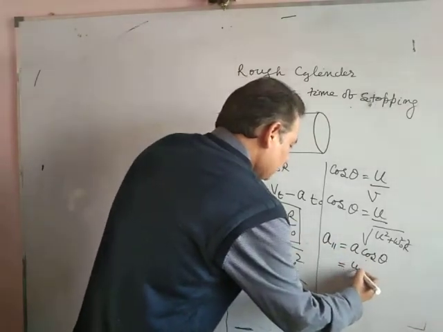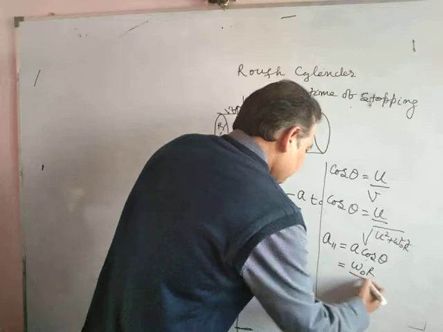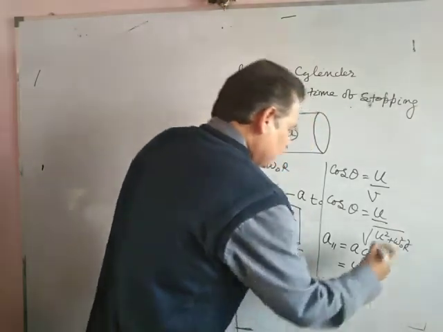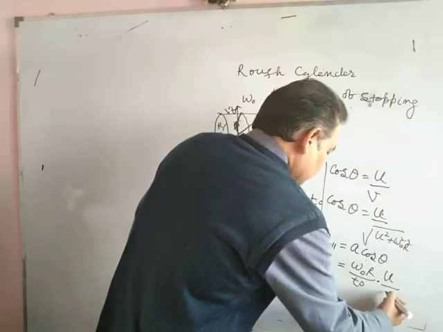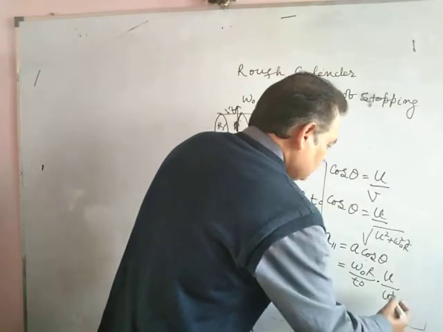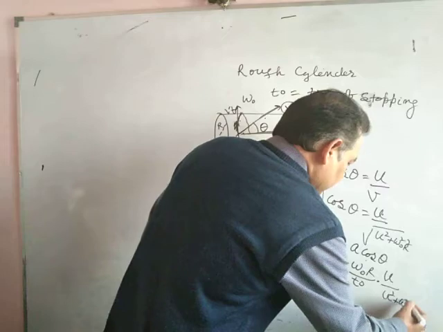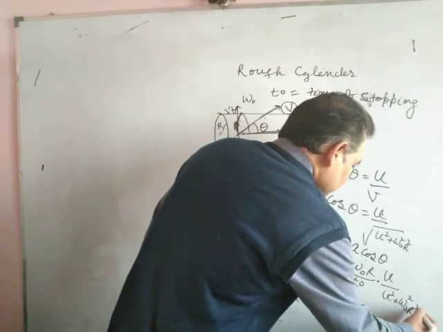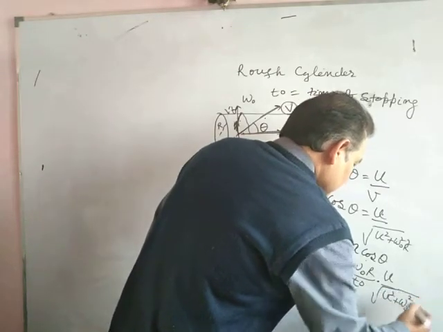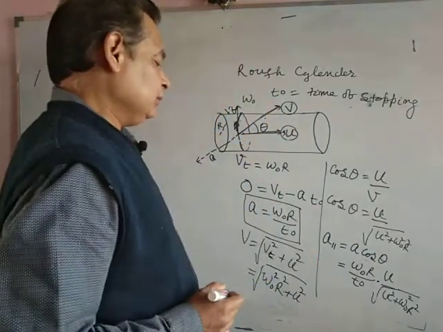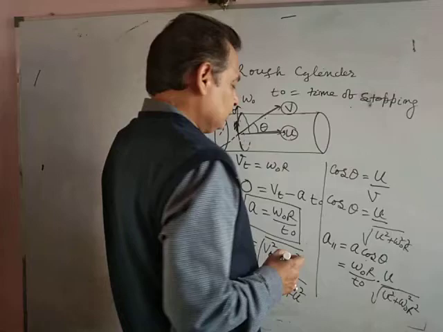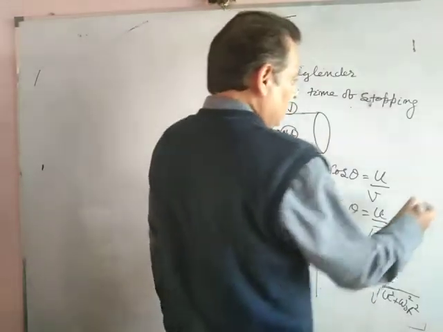That is omega naught r by t naught, times cos theta, which is u by the square root of u squared plus omega naught squared r squared. That is a parallel to the axis.